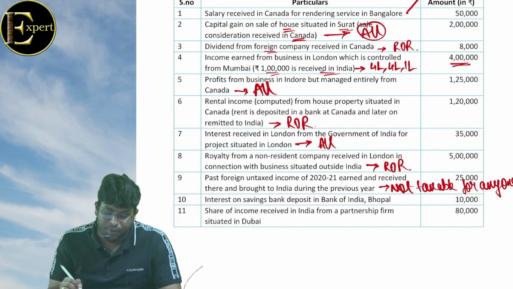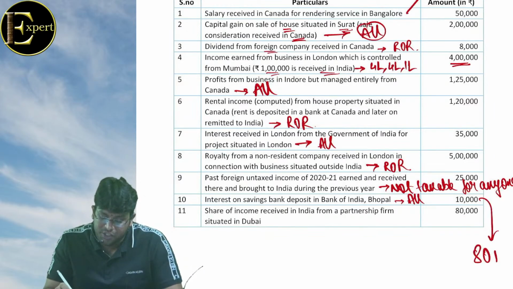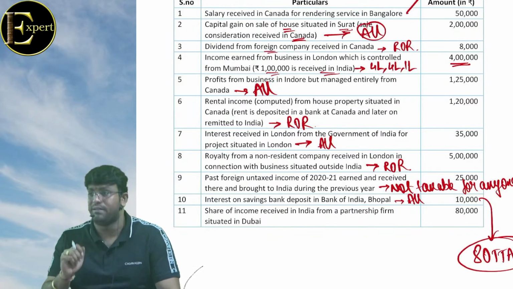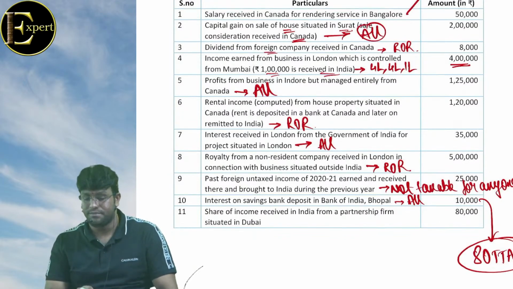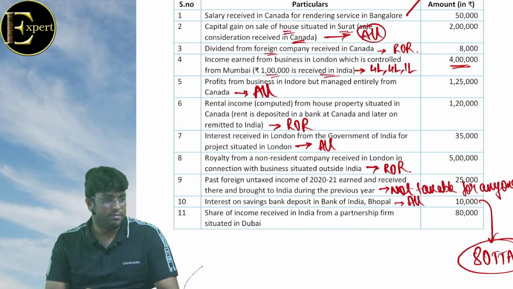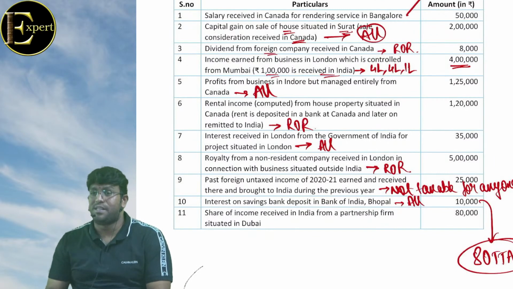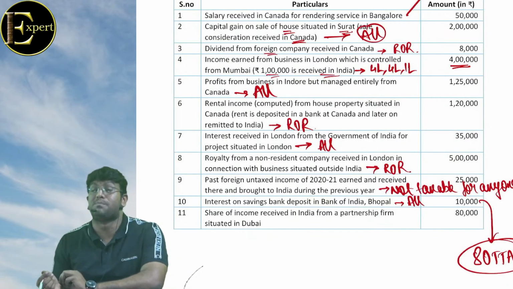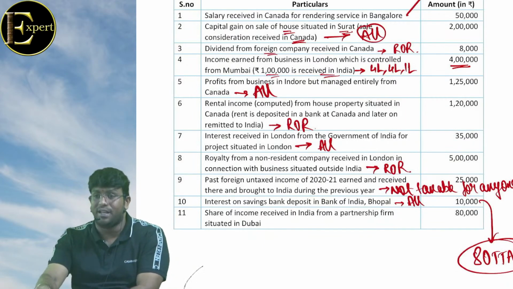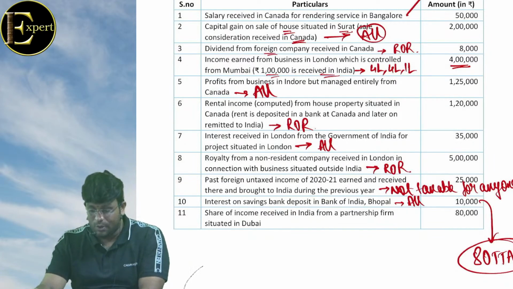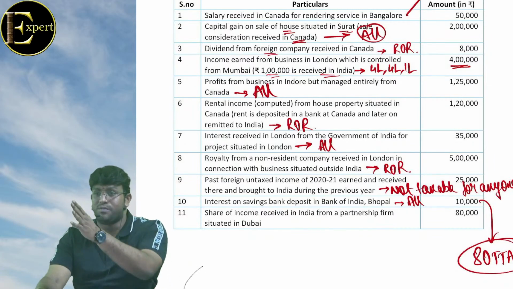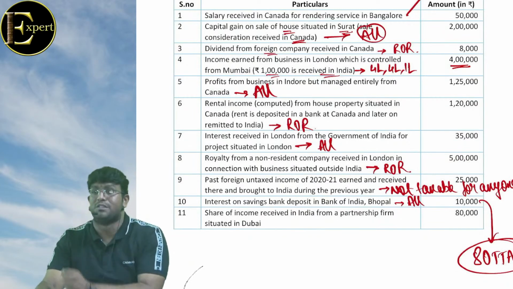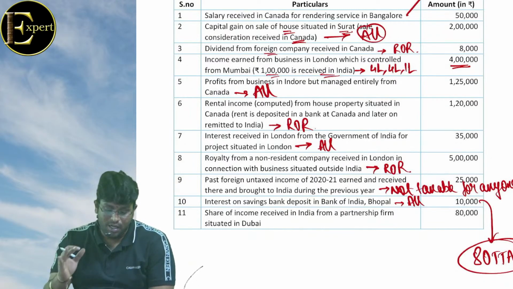Interest on savings bank deposit in Bhopal taxable for all. But सबके लिए हम deduction लेंगे 80TTA. Assuming non-senior citizen. Senior है तो 80TTB. And please keep in mind that 80TTA is only for non-senior and it is only for savings bank interest. In the question, if they tell interest on deposit, don't assume savings bank. Just deposit means fixed deposit. They must tell the word savings bank. समझ रहे क्या?